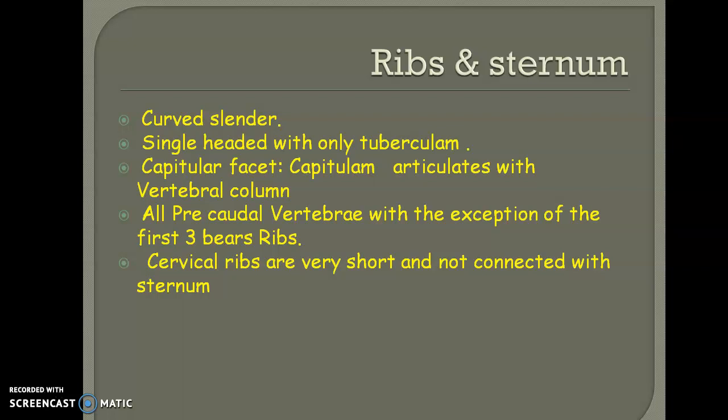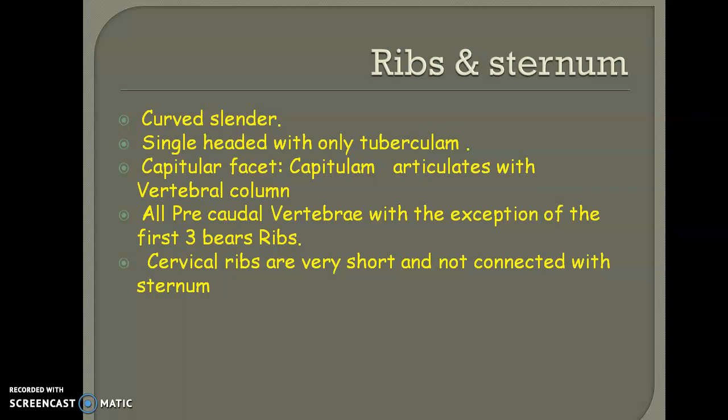In the vertebral column, all pre-caudal vertebrae with the exception of the first three bear ribs, and the cervical ribs are very short and are not connected with the sternum itself. If you consider the cervical ribs, they are very short because ribs are not well developed in the cervical region or neck region.